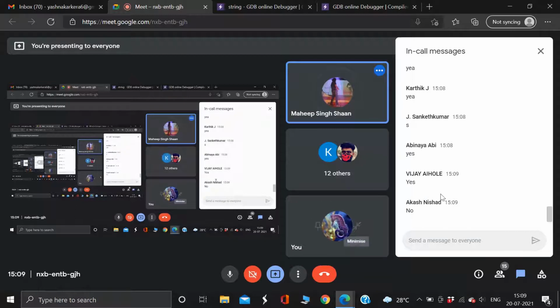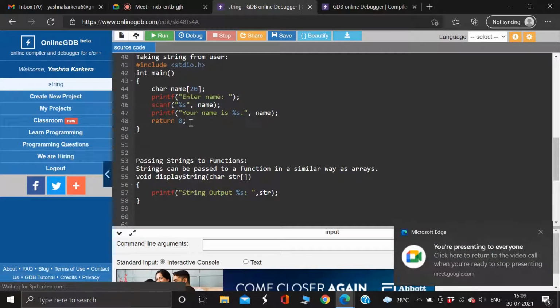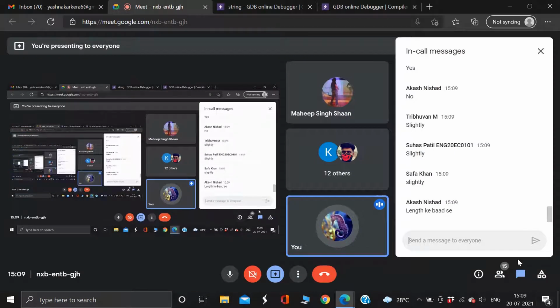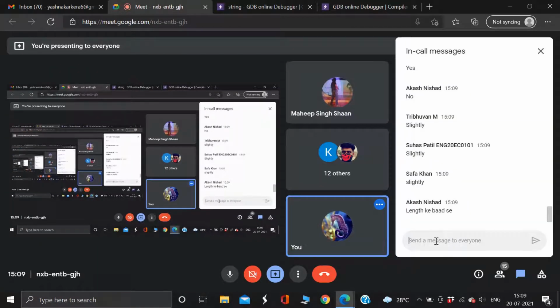Say the truth. If you didn't understand, we'll explain again. Tribhuvan slightly. Nice. Suha slightly. Nice. So Akash says he has a problem after length. We haven't explained length yet, so I'm asking about the topic before length. What I discussed so far, is it clear? I haven't explained length yet. So I'm asking about the topics which are taught till here. Yeah, you can respond so that I can move on and teach length, and then we can come back to the basics again.